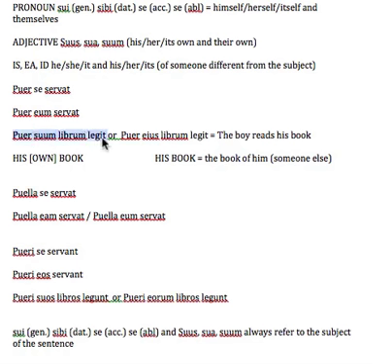So, puer suum librum legit is the boy reads his book in the sense of his own book, while puer eius librum legit still means the boy reads his book, but the meaning is that it's the book of him, of someone else.